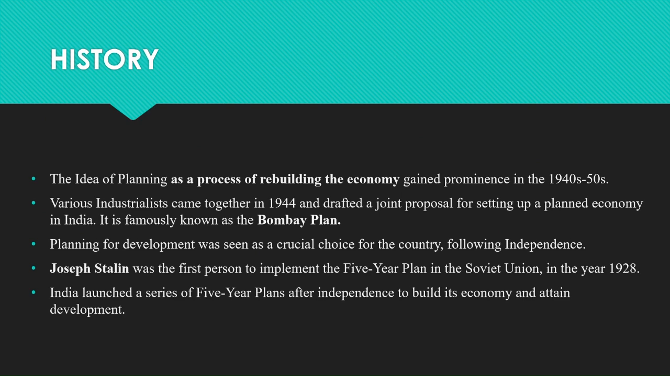As you see in the slide, in the year 1928, Joseph Stalin was the first person to implement the 5-year plan. After he introduced his 5-year plan in Russia, a lot of countries started to adopt them. India is also one of the countries that adopted them. It launched a series of 5-year plans after independence to build its economy and attain development.